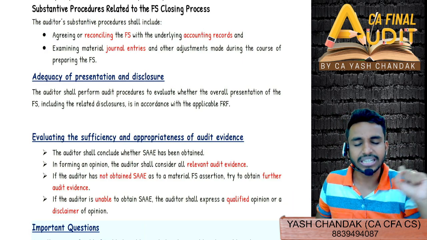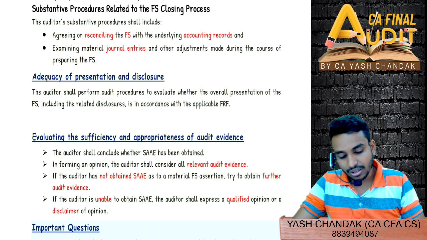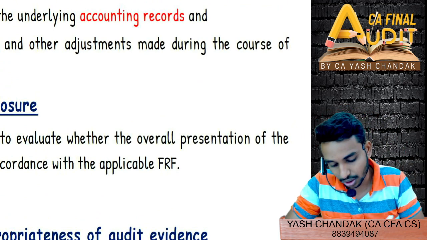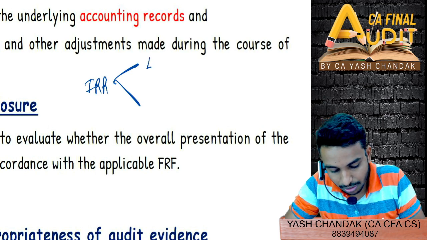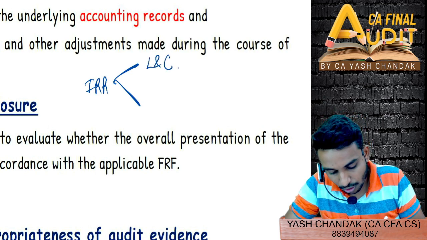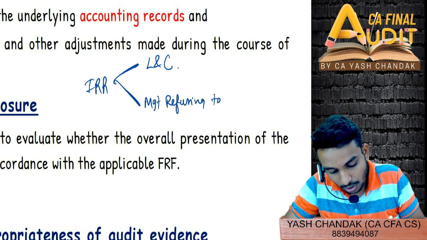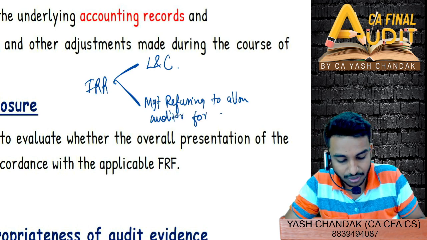So recall that, you can write it somewhere that for IRR we have 2 answers. You can try to make some notes, think out of the box somewhat, making notes in a new way. One was with respect to litigation and claims, and the other was management refusing to allow the auditor to send external confirmation.